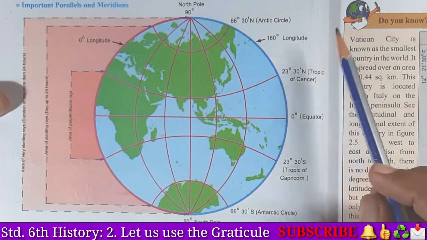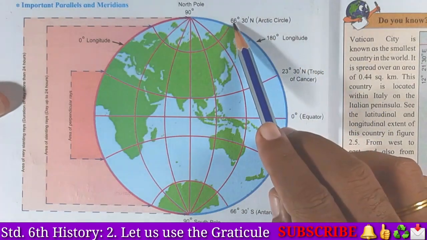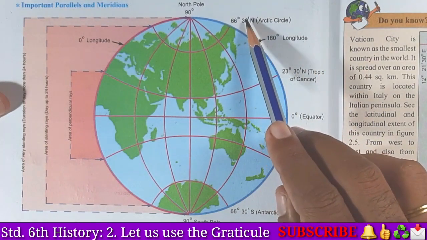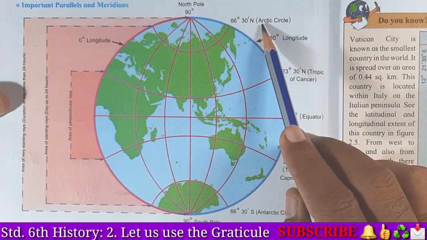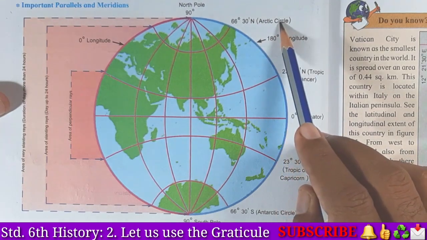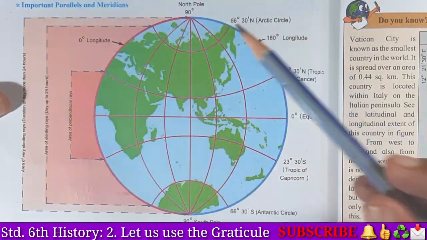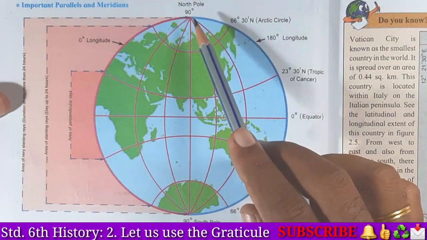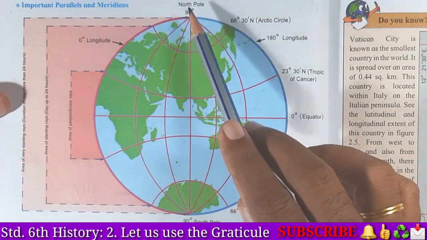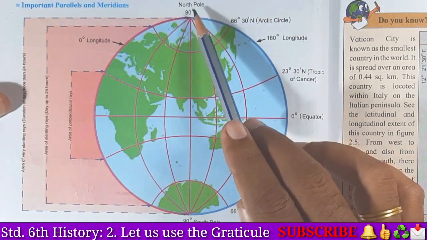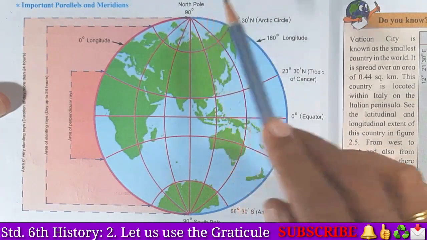Okay student, then next 66 degrees 30 minutes north is called the Arctic Circle. And the last, where all the meridians come together, that is called the North Pole. It is of 90 degrees.